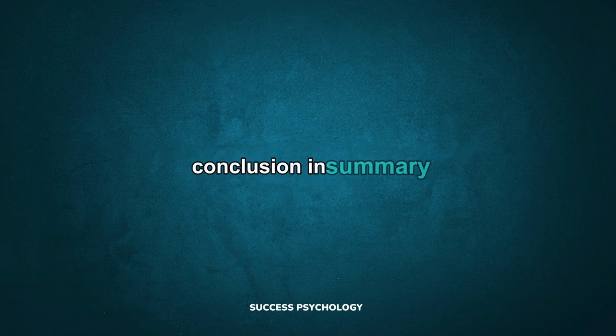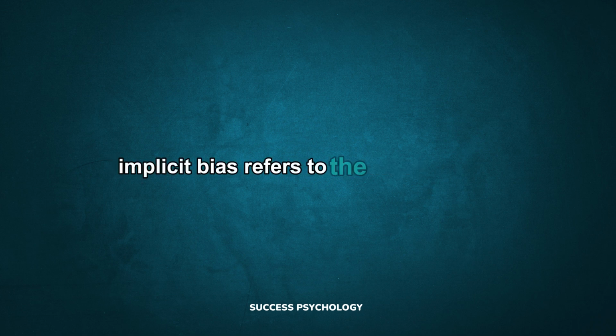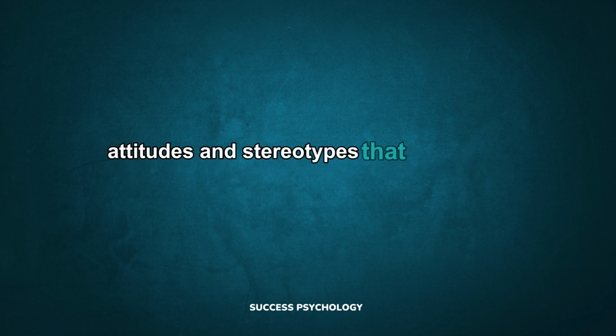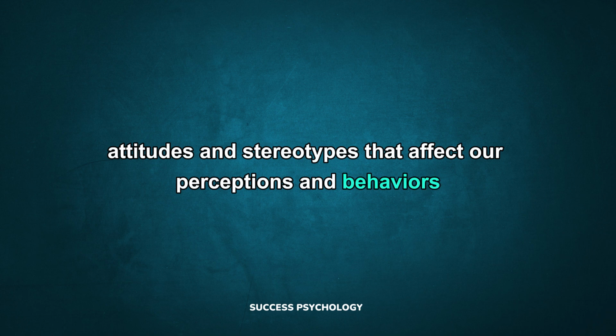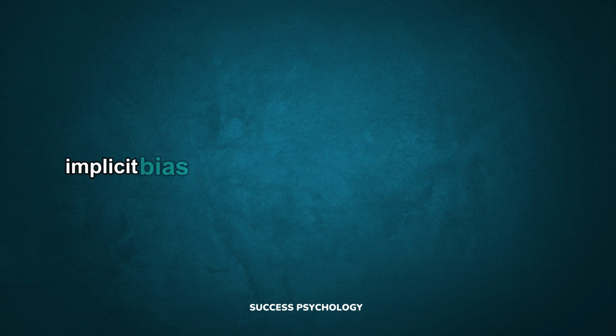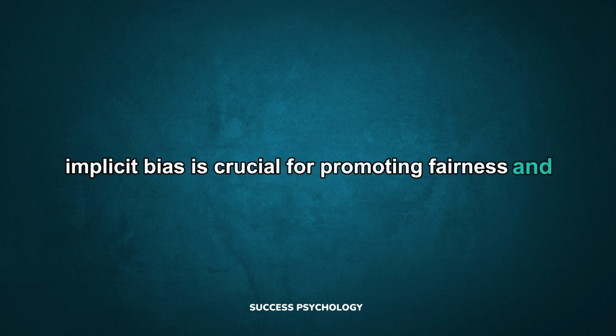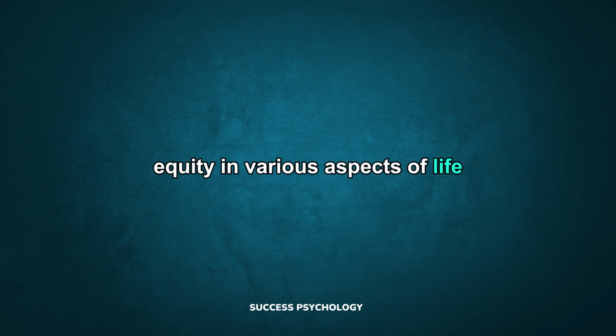Conclusion. In summary, implicit bias refers to the unconscious attitudes and stereotypes that affect our perceptions and behaviors. Understanding and addressing implicit bias is crucial for promoting fairness and equity in various aspects of life, from the workplace to social interactions.